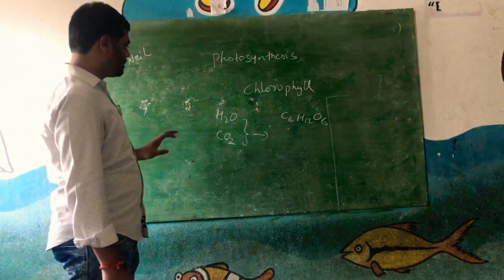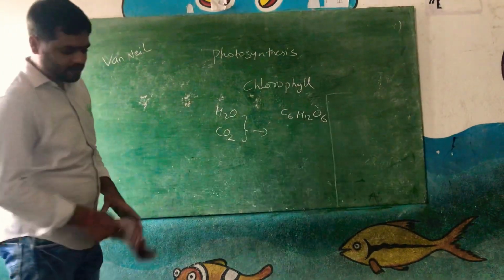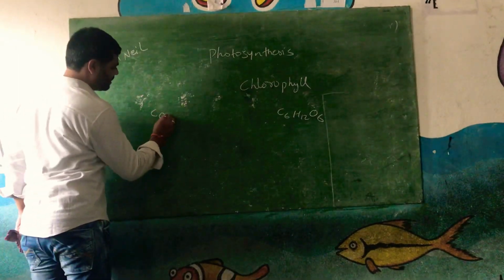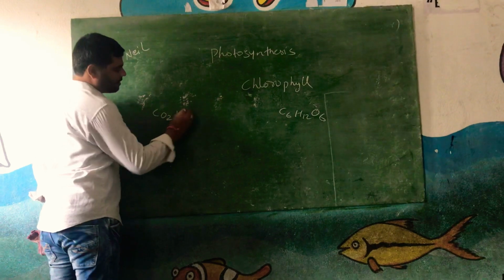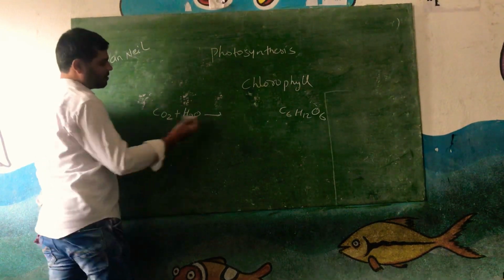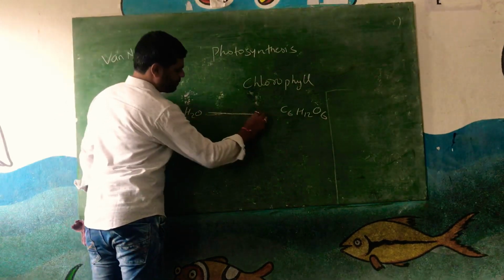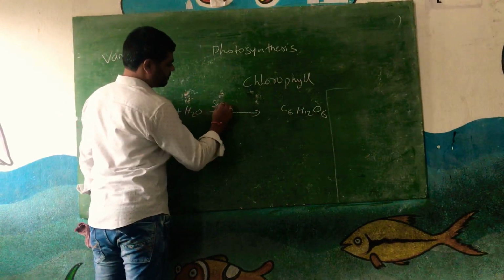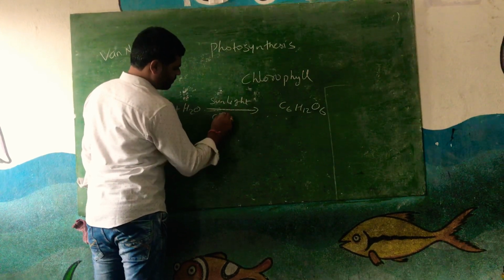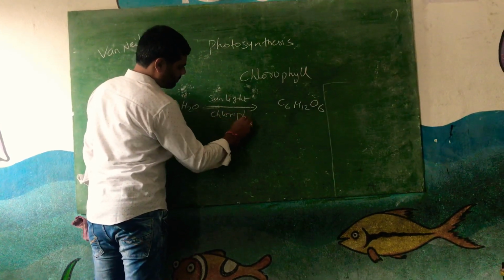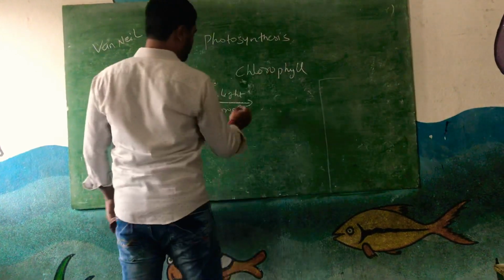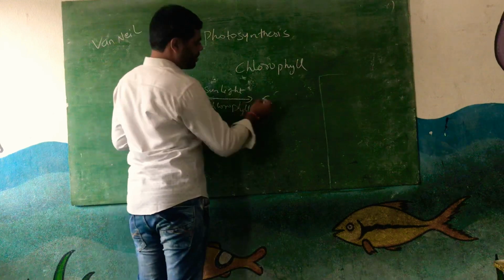Then what is the basic equation for this conversion? The basic equation is they will take carbon dioxide from the air and water molecules from the soil, in the presence of sunlight, in chlorophyll pigment, and we will get carbohydrate.